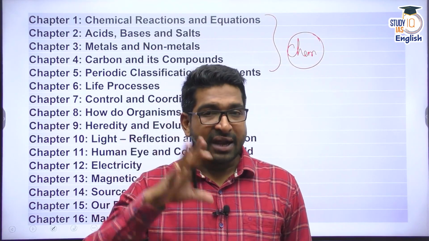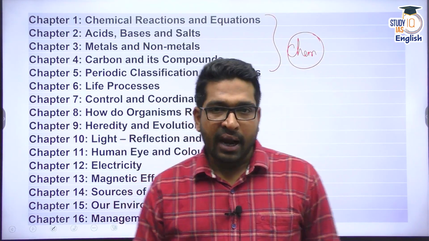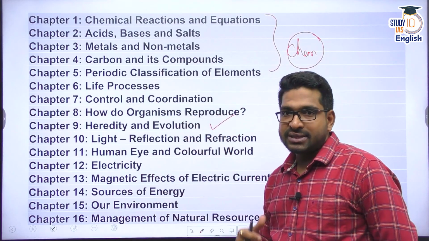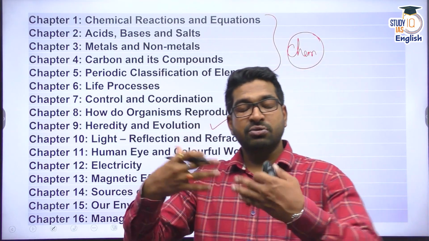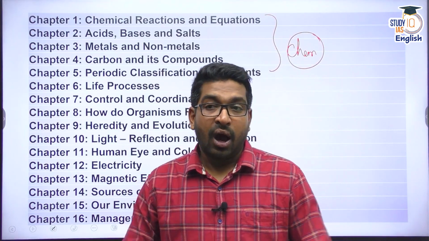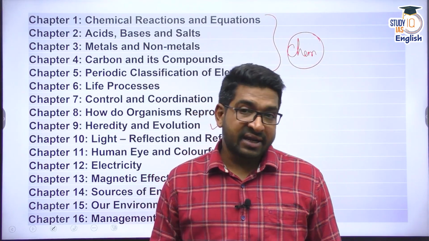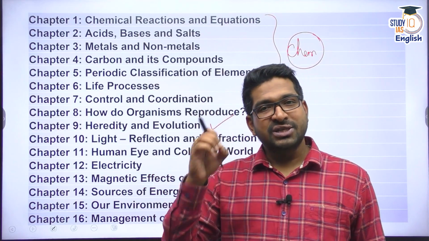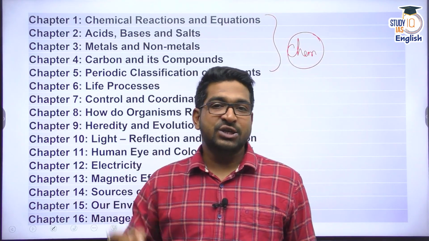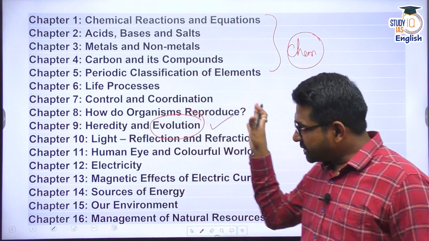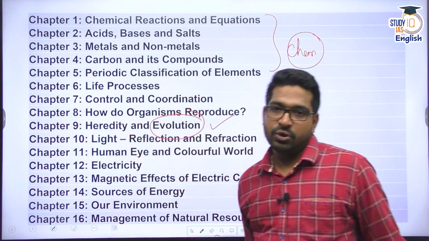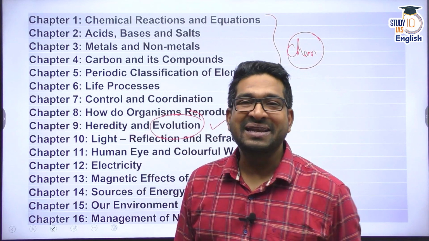Based on that knowledge, we'll build today and understand heredity, that is, how genetic inheritance is passed from one generation to another generation. How is it passed? And how does it change? What are the factors because of which we see changes in the genetic information in different generations, which is nothing but evolution? So we'll understand the connection between heredity and evolution also. All right, let's begin today's class.